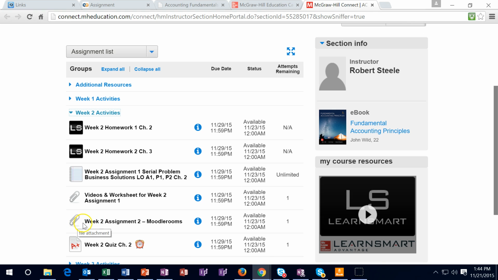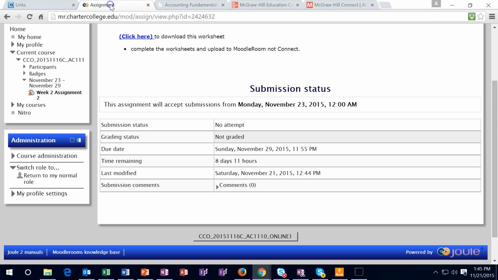Just remember that I only put it here so that people who are not checking it off on Moodle Rooms that they have completed work do not miss this assignment. So just make sure that you can upload it to Connect, but it won't be graded there. It's only here so that you see the assignment and know that you need to upload it to Moodle Rooms. So I know that's a little confusing, but just remember that once you complete this Excel sheet, then you want to go back to Moodle Rooms and you want to upload it here.